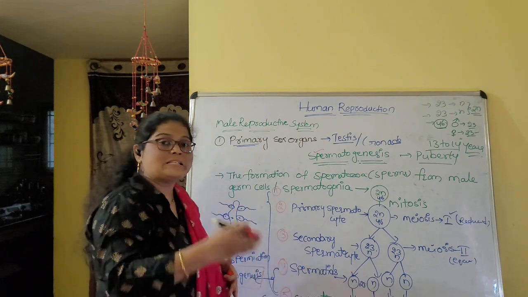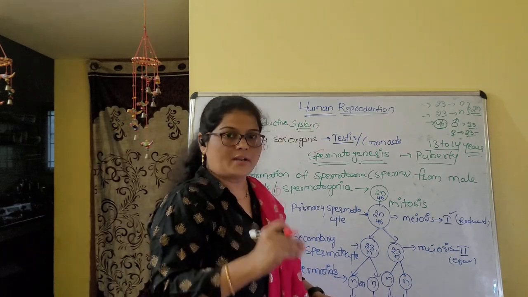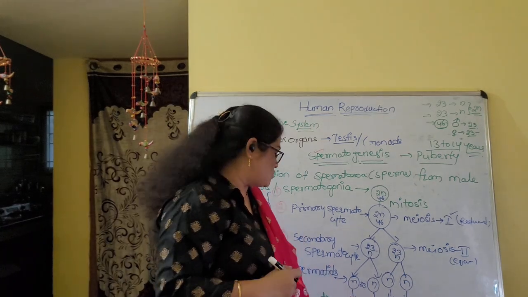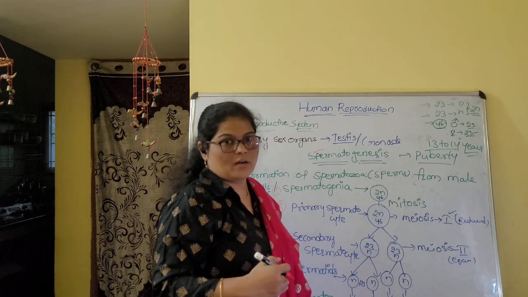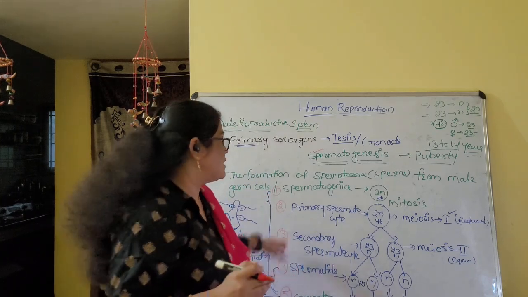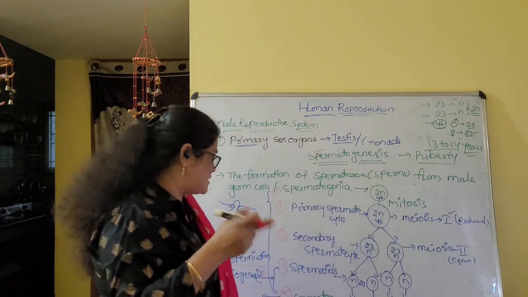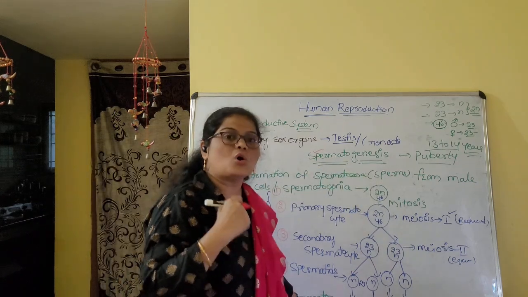The spermatids develop the flagella and are modified into spermatozoa. That process we are calling spermiogenesis. This is spermatogenesis, this one is spermiogenesis, spermatids to spermatozoa.